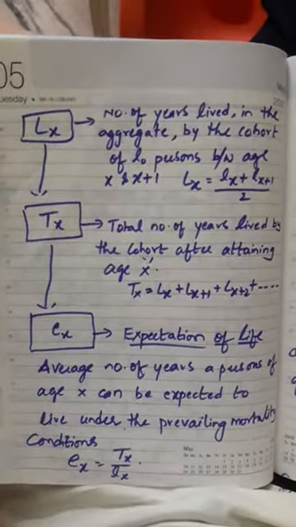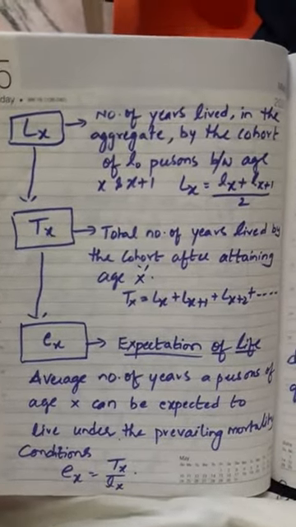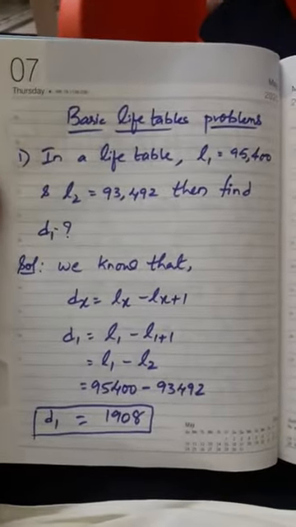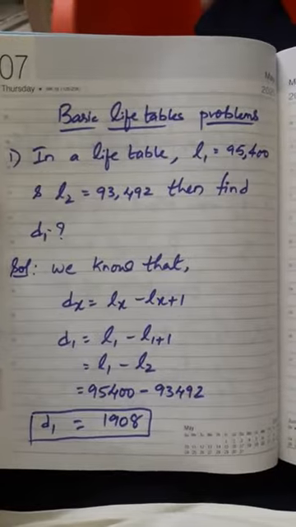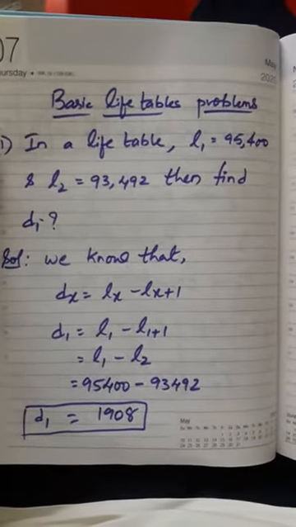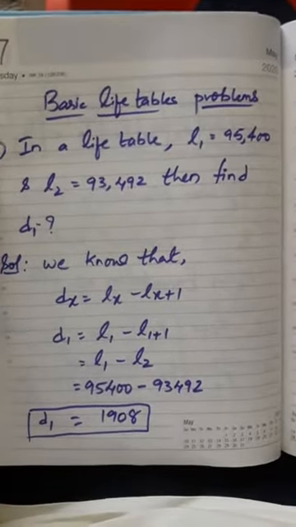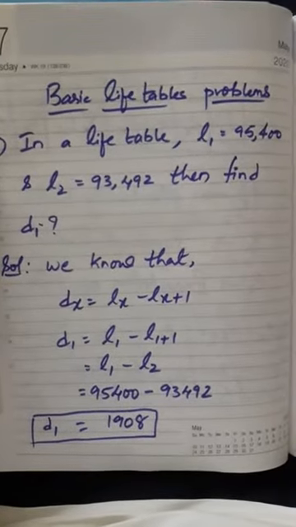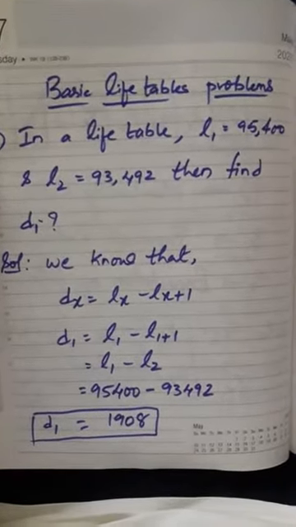Now we shall see some basic problems on components of life table. See some basic life table problems. In a life table, l1, age 1, is given 95,400. I mean number of persons living at age 1, 95,400 people are there it seems, and living at age 2, 93,492.